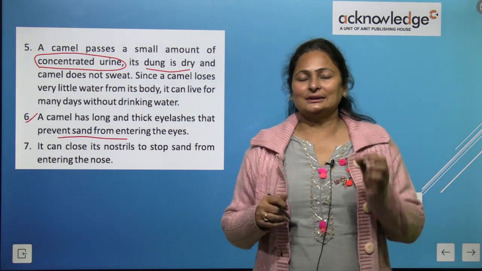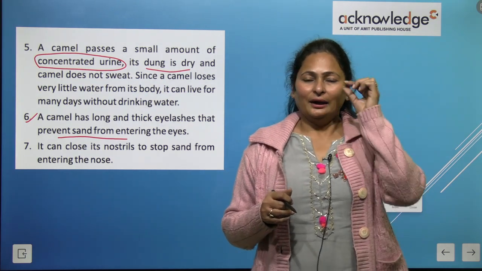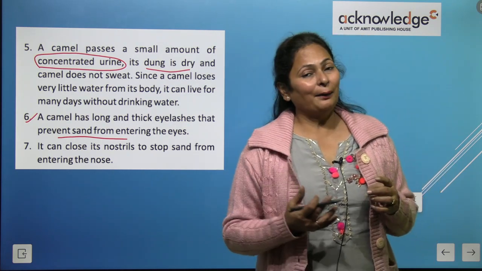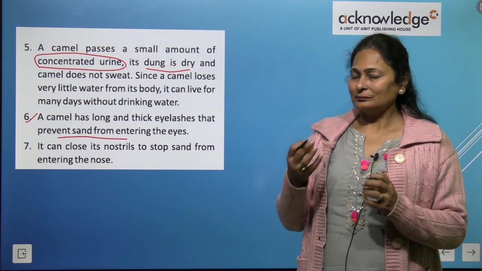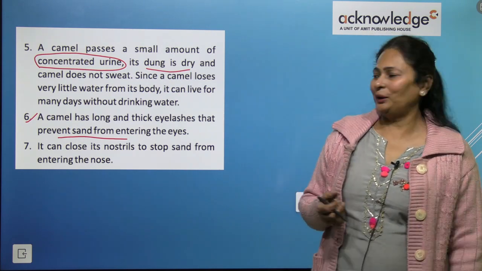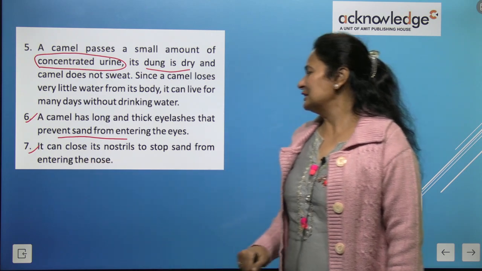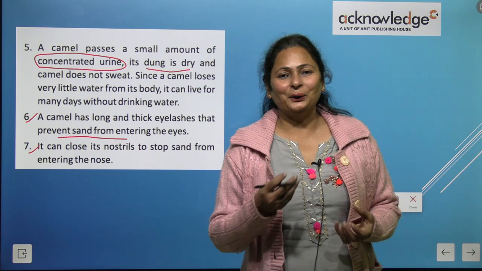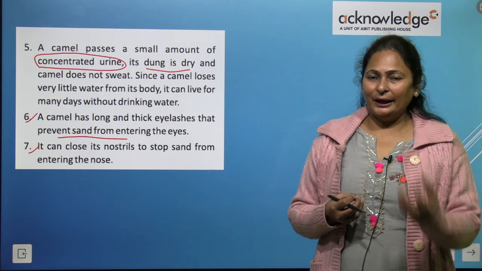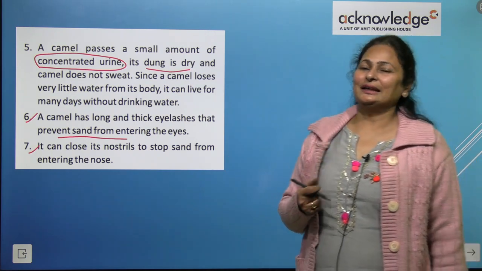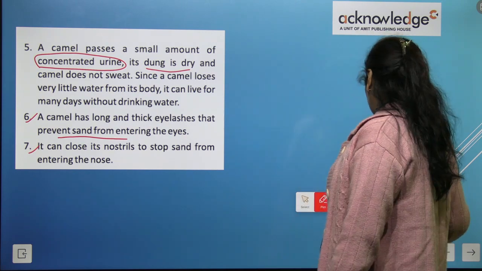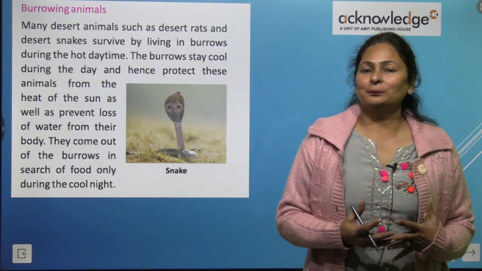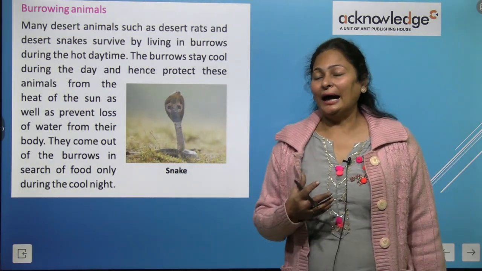When it blinks, it closes the long eyelashes, which keeps sand out. Now it can also close its nostrils to stop sand from entering the nose, right? So these are some adaptations that other animals do not have.